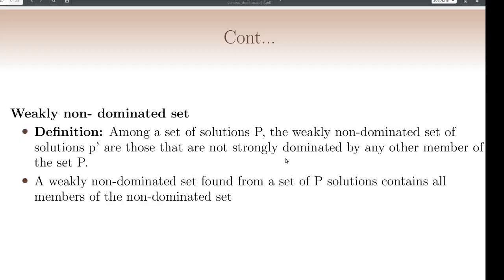Now let's see what is the weakly non-dominated set. This is the formal definition.